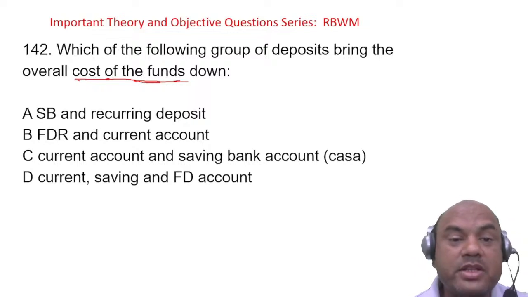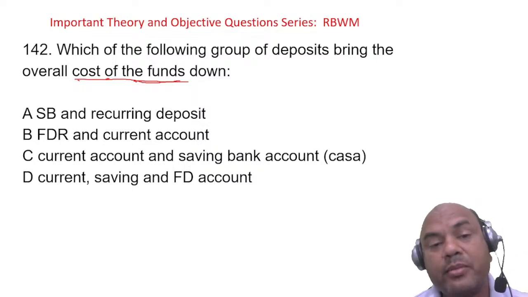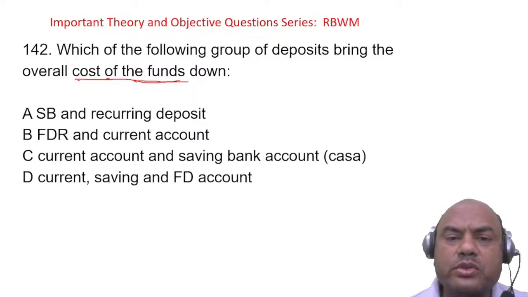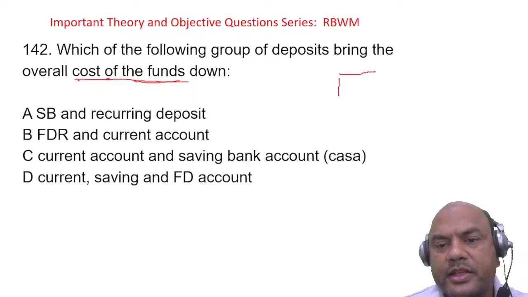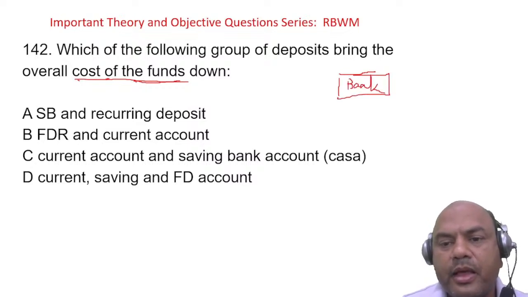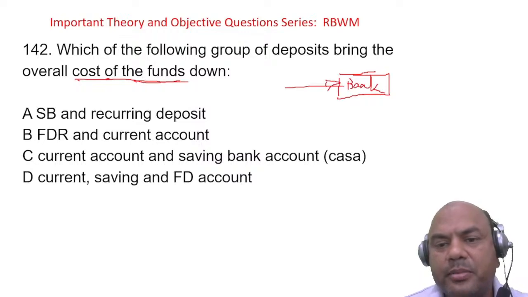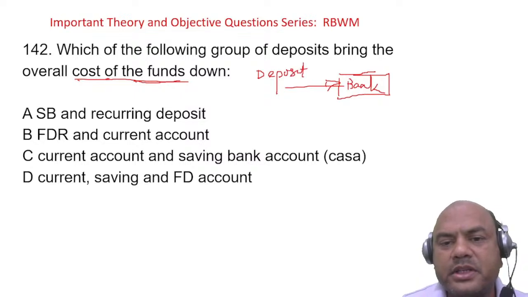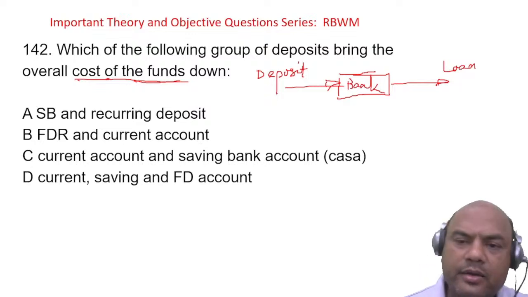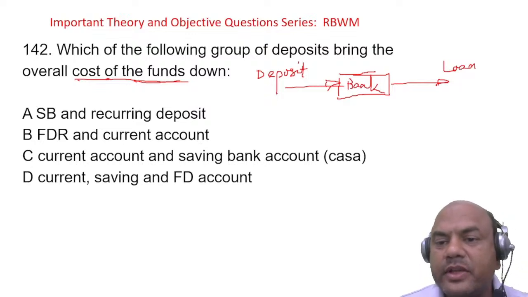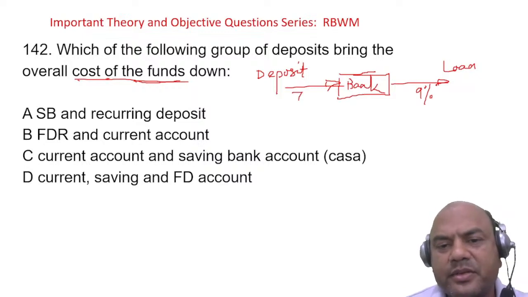At a JAIIB level you should know what is meant by cost of funds. Cost of funds means, at what cost do I borrow? I'm in the bank, so what do I do? I get the deposits, which we call liabilities, and I give loans. So if a loan is given at, let's say, 9%, the deposit is taken at, let's say, 7%.